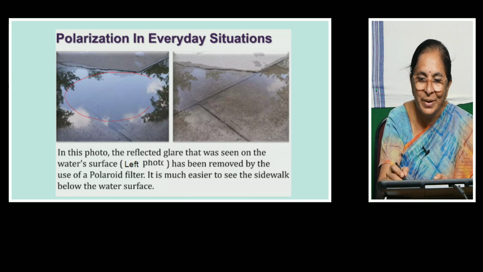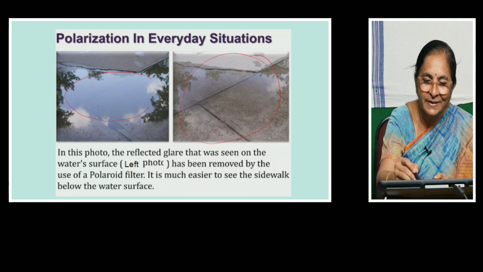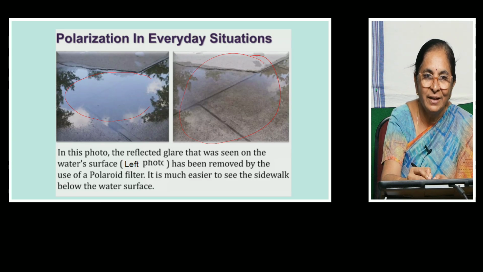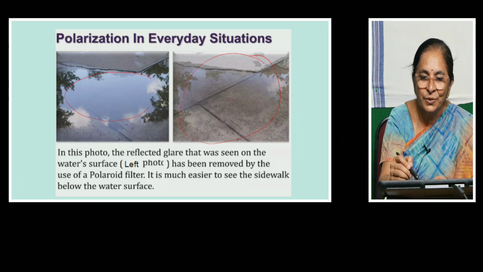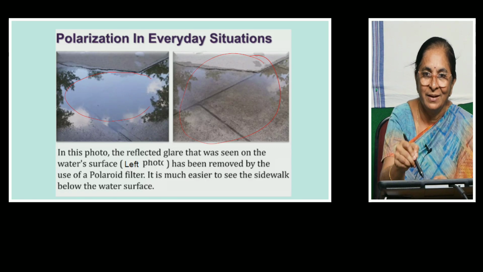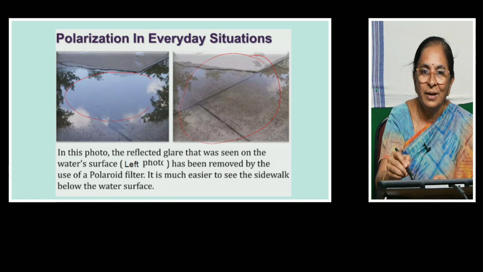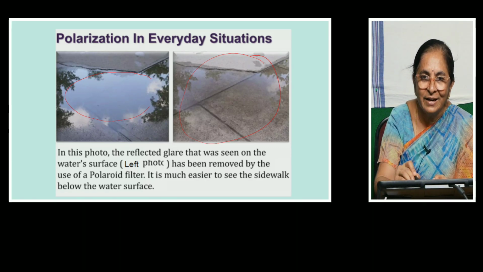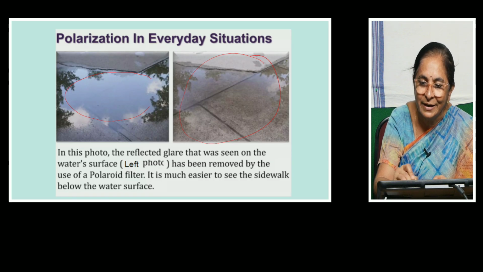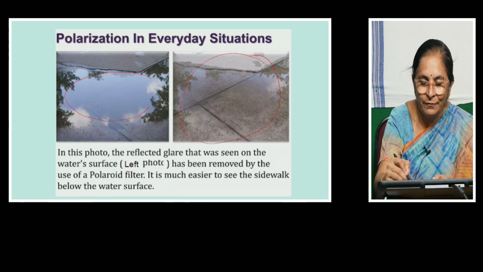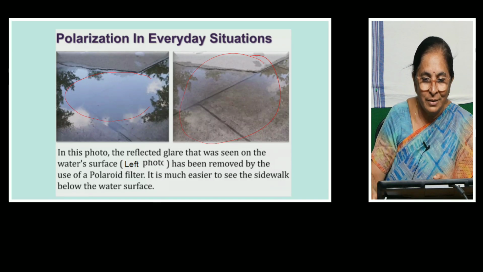Then the photograph will be like this. You can see the reflections, the glare, everything is removed. So you are able to see the depth and see the floor. Thus the glare and the reflections are removed. You can see clearly the floor of the figure.